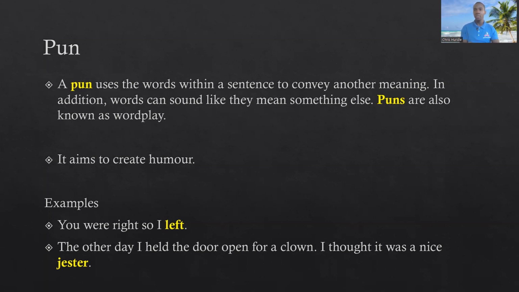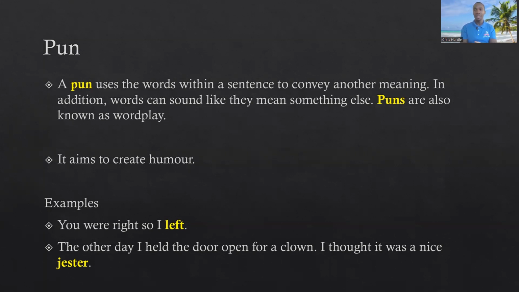The ambiguity of a word, whether it is the ambiguity in the word itself having more than one meaning in the context, or if one word sounds like it means another word, and that other word actually makes sense within that sentence, like you see with the second example, right? Jester is similar in sound to gesture, and gesture actually makes sense there. I thought it was a nice gesture, right?